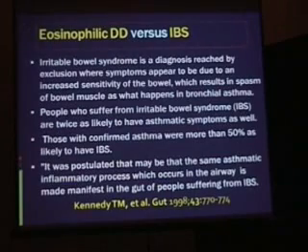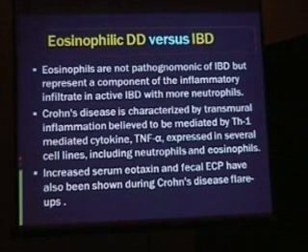This has made the problem become much more frequent in our attendance, and we have a suspicion now to diagnose the case more than before. Of course, irritable bowel syndrome versus eosinophilic digestive disease. Irritable bowel syndrome is a diagnosis reached by exclusion, where symptoms appear to be due to an increase in sensitivity of the bowel, which results in spasm of bowel muscles, as what happened in bronchial asthma. Here, the condition is not eosinophilic because there is no eosinophilic infiltration in the tissues.